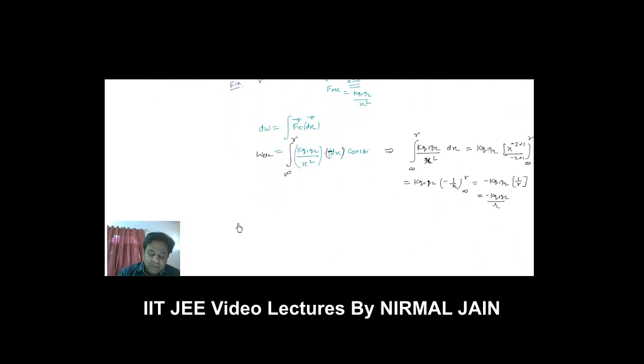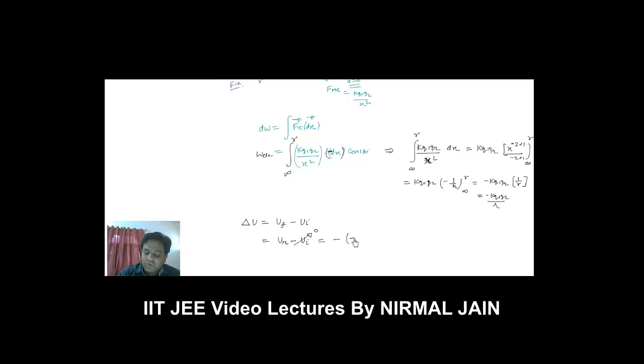by r. Now what I need to do is I have to find this delta U, which is final potential energy minus initial potential energy. Final potential energy is for separation r, and initially the separation was infinite. So initially the interaction between these two charges was 0. So initial potential energy was 0.